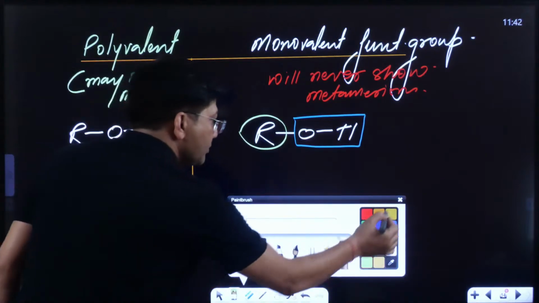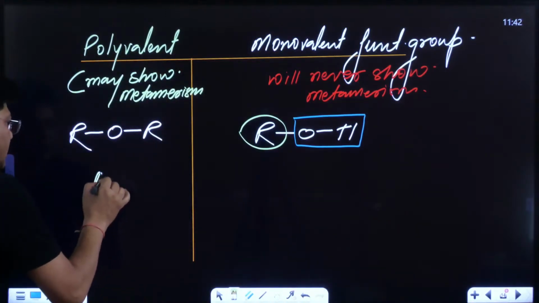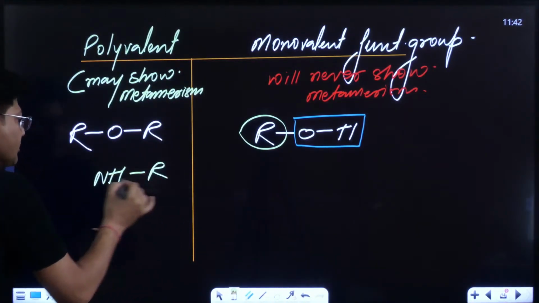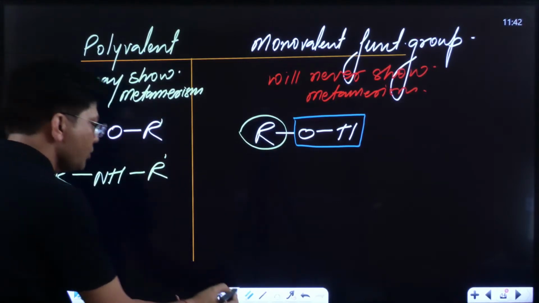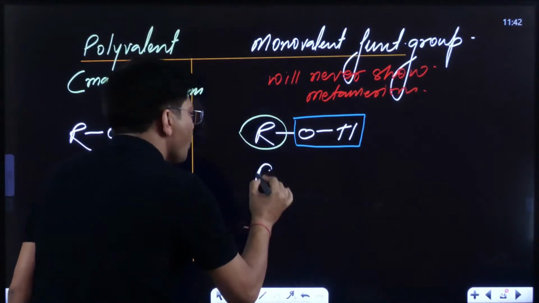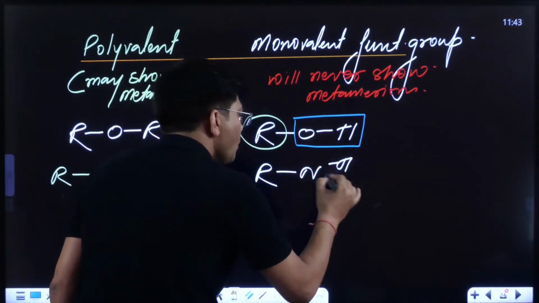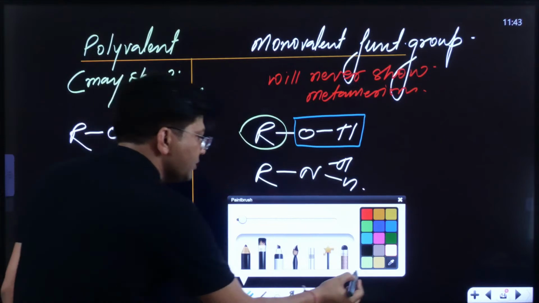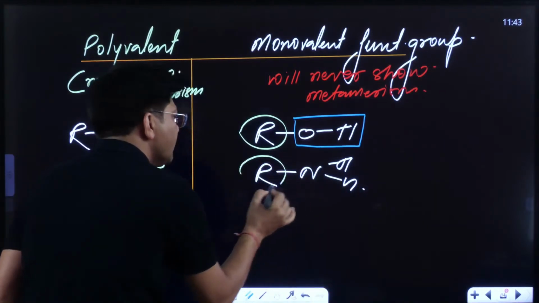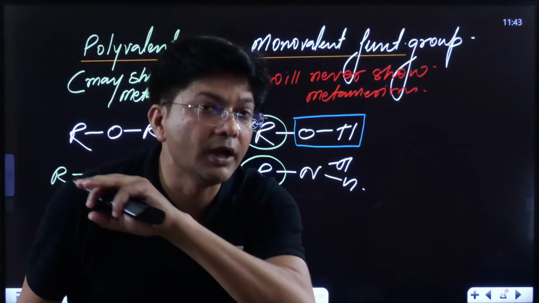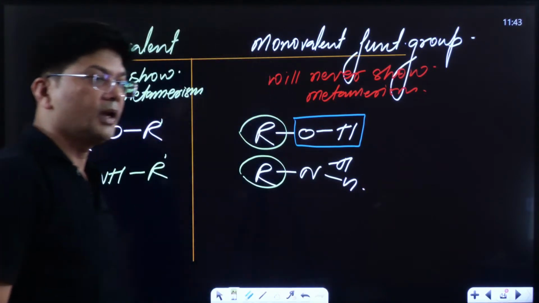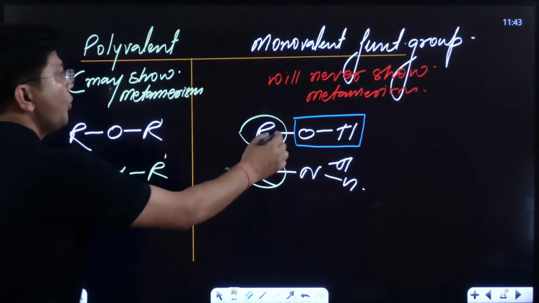Now if I write secondary amine, NHR', R' can be same or different, but if I write RNH2, primary amine, it can never show because it has only one side valency; on the second side two hydrogens should be there. It will never show metamerism. Kids, mono will never show.